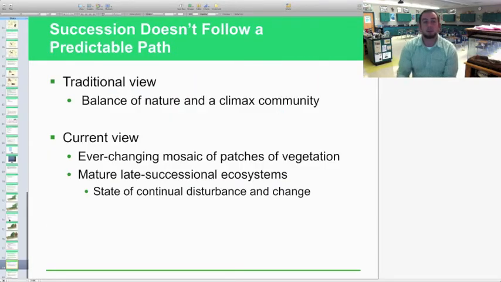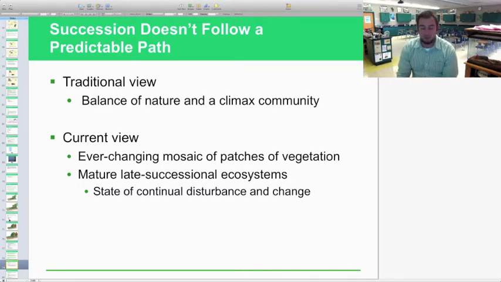Succession does not follow a predictable path. There is that traditional view where it goes from bare nothing to a climax community. The current view is that really it's an ever-changing mosaic of patches of vegetation, and we see that all the time throughout Onslow County. If you look around, you will probably be able to see all these different communities. Mature or late successional ecosystems are again in a state of continual disturbance and change.